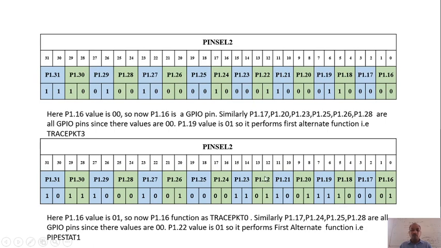Now coming to P1.22, the value is 0 1. So that means it is going to perform the first alternate function. So that is PIPESTAT1. Right. So this is all about the pin select register.